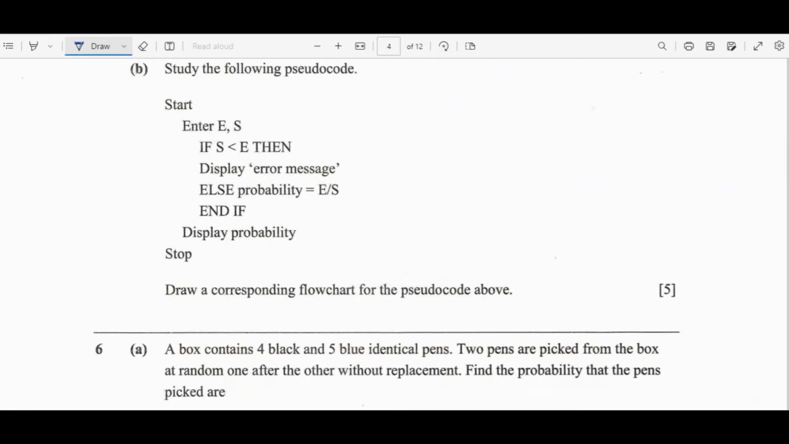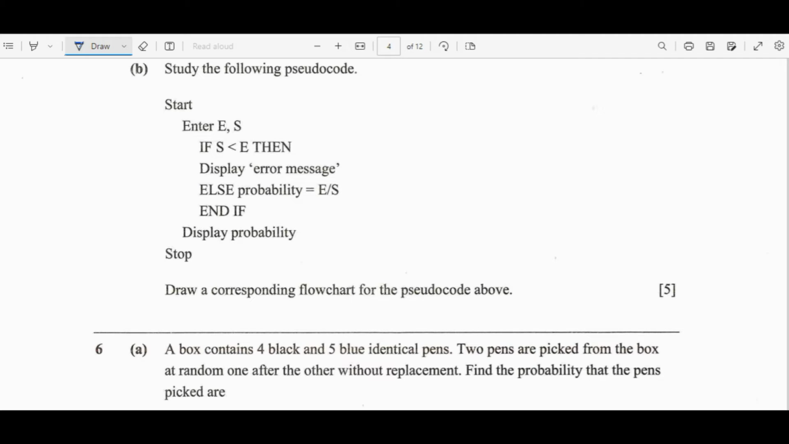Right, we move on to question B. So under question B we are given a question under the computer in math. The question reads, state the following pseudocode. So we have been given the pseudocode. Then our task is to interpret this pseudocode into a flowchart. So draw a corresponding flowchart for the pseudocode above.